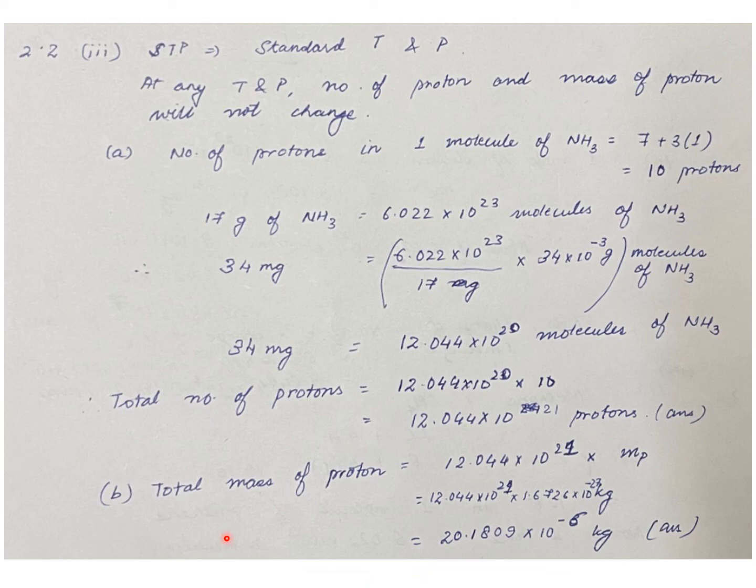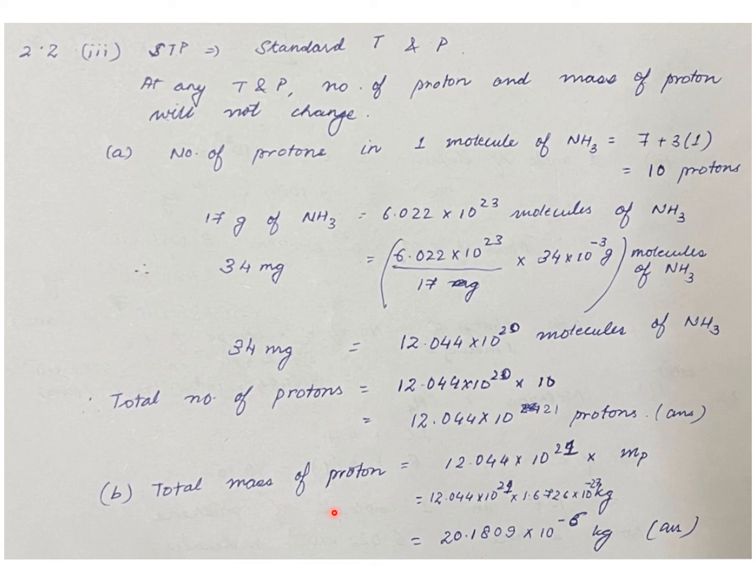In the second part, they have asked for the total mass of protons, but they have not mentioned the mass of a proton. So this tells you that you need to memorize the mass of proton, mass of electron, and mass of neutron also. These are important numbers you need to learn in order to solve the question.